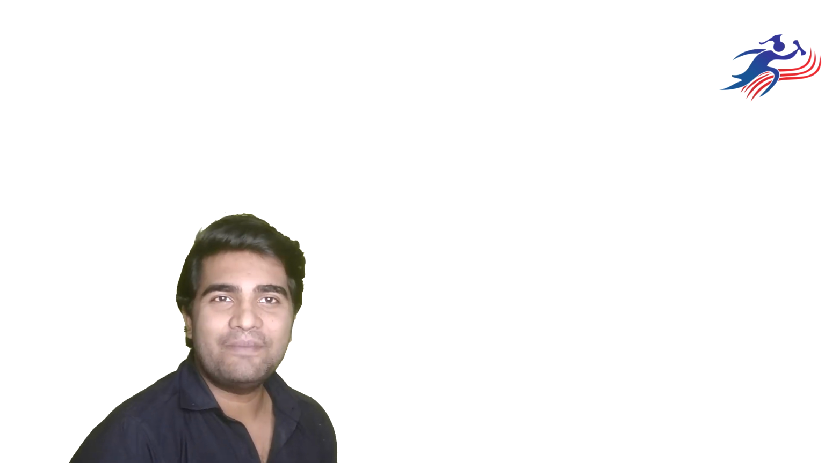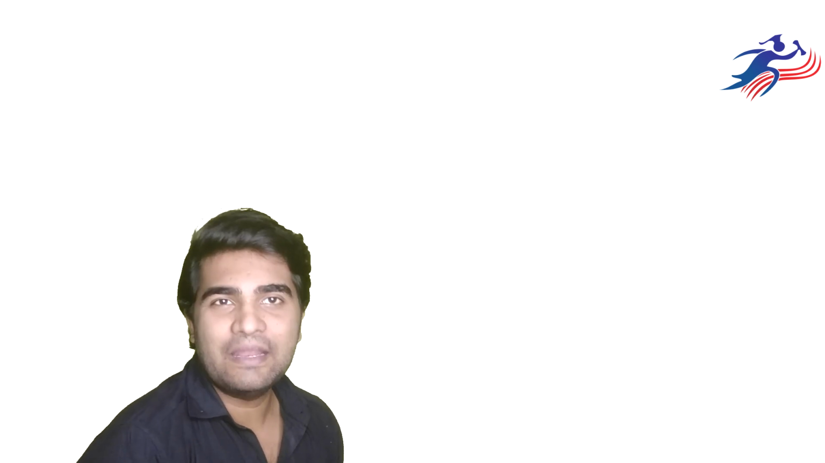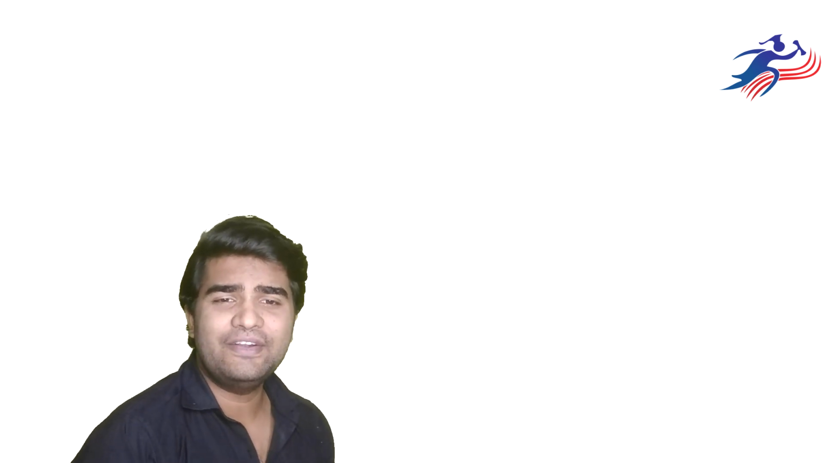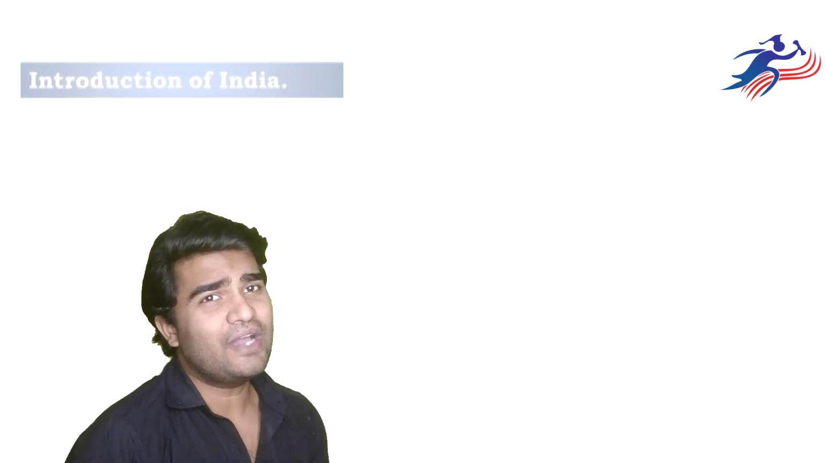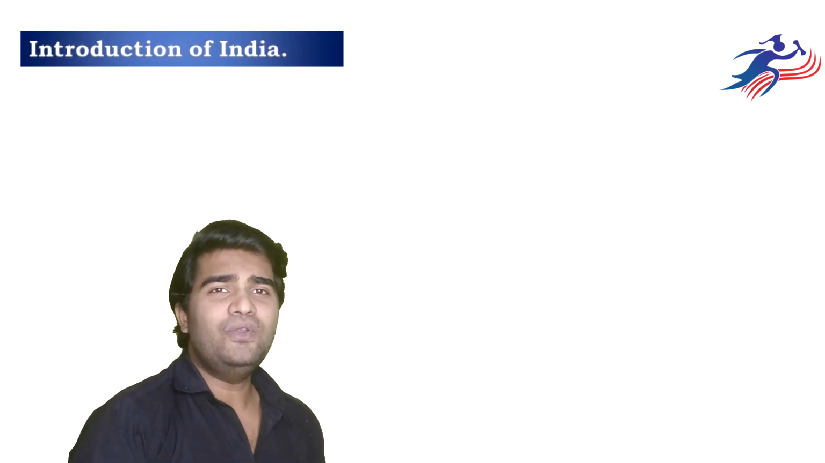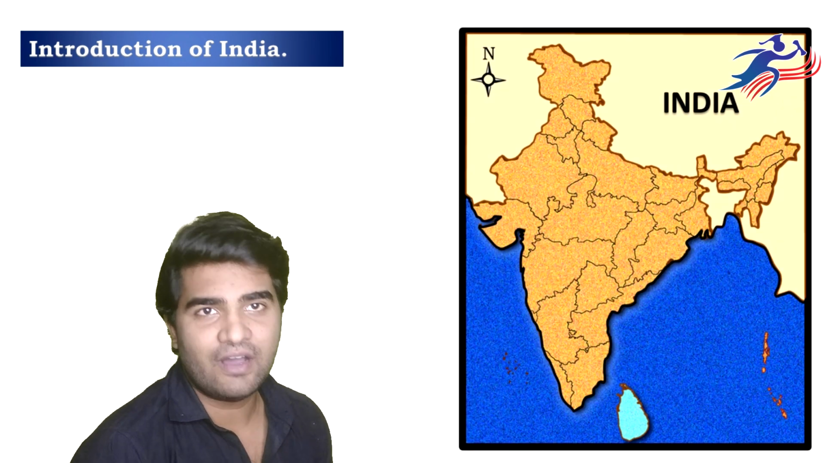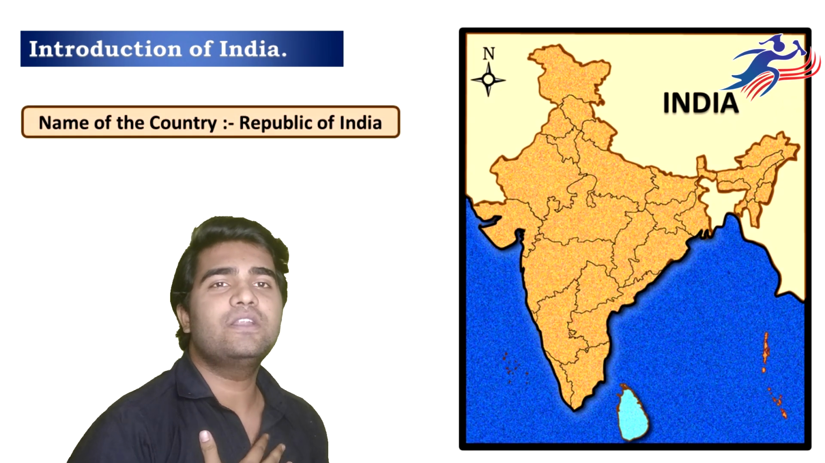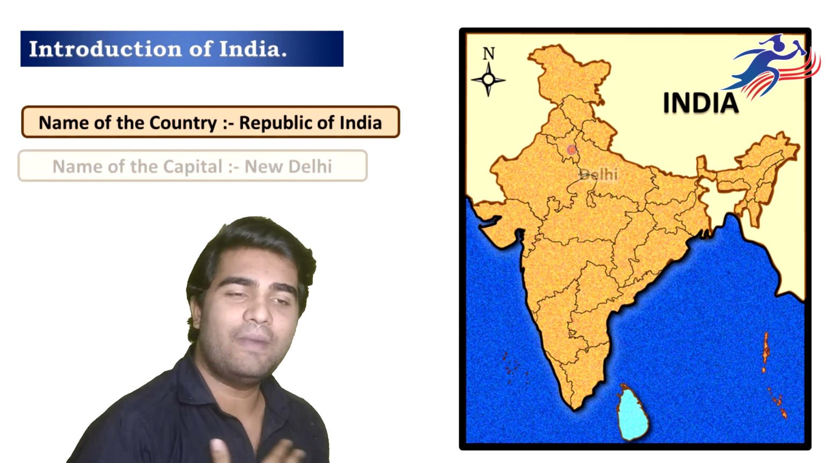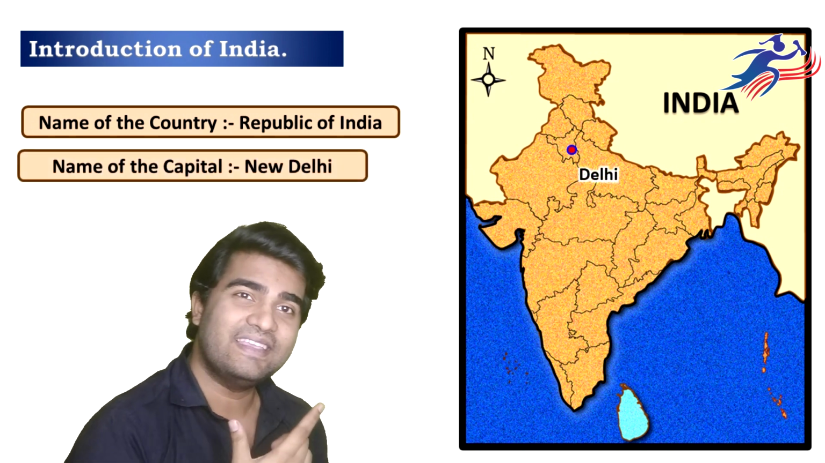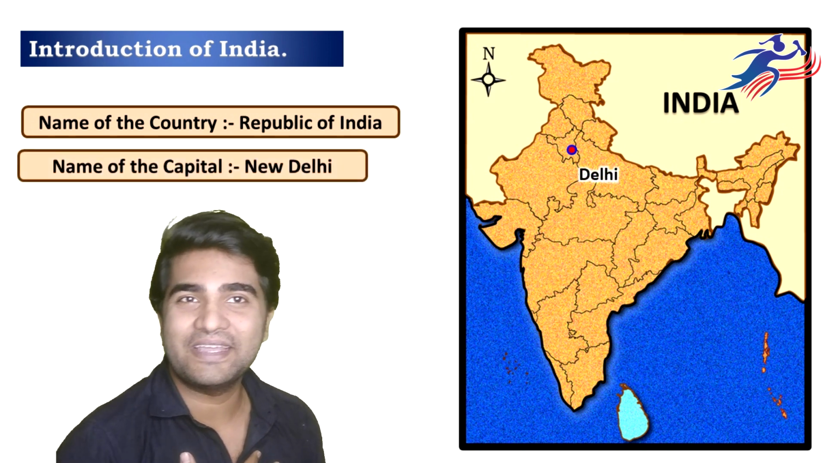Now students, we are moving to the main part of our chapter, that is location, extent and boundary. But before starting with that, let us know something more about our country, India. We all know the name of the country is Republic of India, and that's the official name of our country. Apart from this, the capital of our country is New Delhi. We all know that, and where is it located? Yes, it is located over there. We can see that here too.